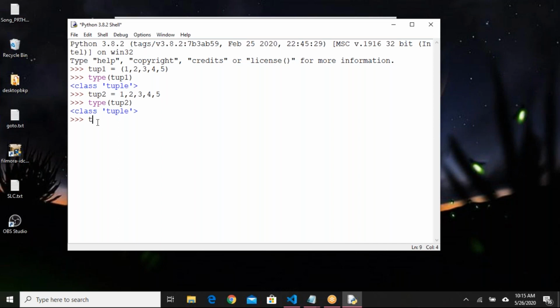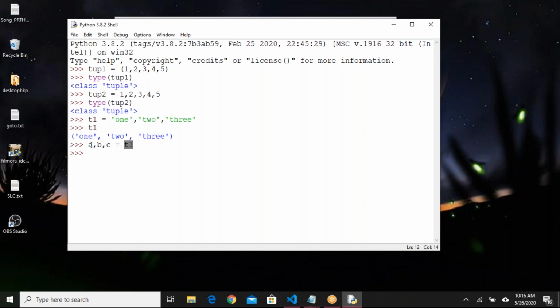So how to do that? For example, I have a tuple T1 equals 1, 2, 3. I have T1 with the 3 values. This is packing. 3 elements are packed into one unit, that is T1. Now I want to do unpacking. So a comma b comma c equals T1.